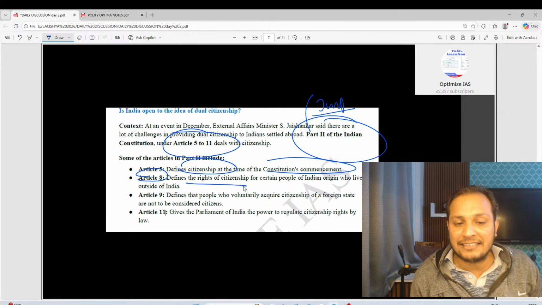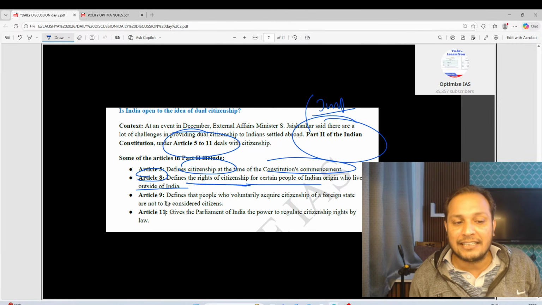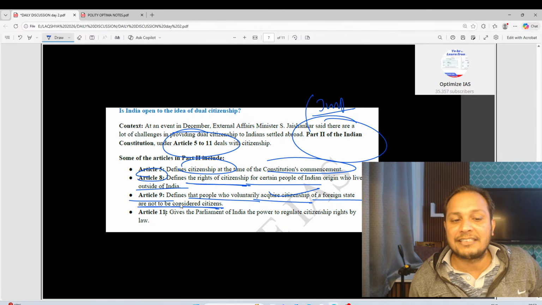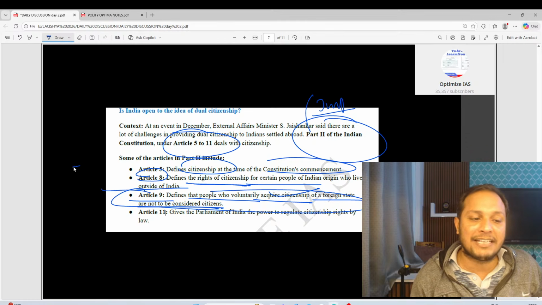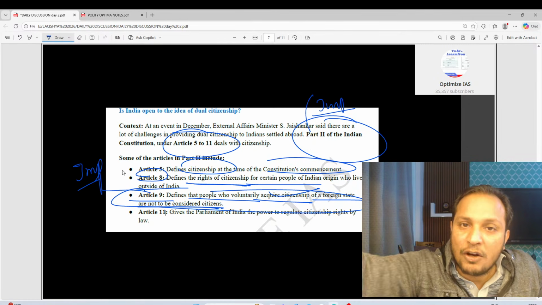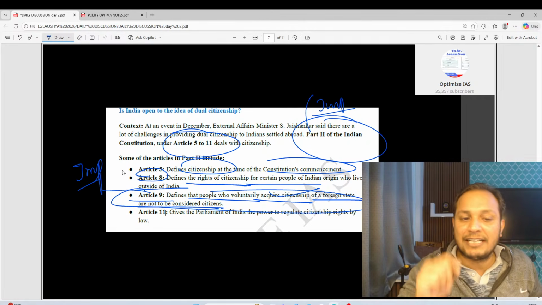Article 8 defines rights of citizens of Indian origin residing outside India. Article 9 defines that people who voluntarily acquire citizenship of a foreign state are not considered citizens of India. Once you voluntarily acquire citizenship of some other country, this citizenship will go. Article 9 is very important.